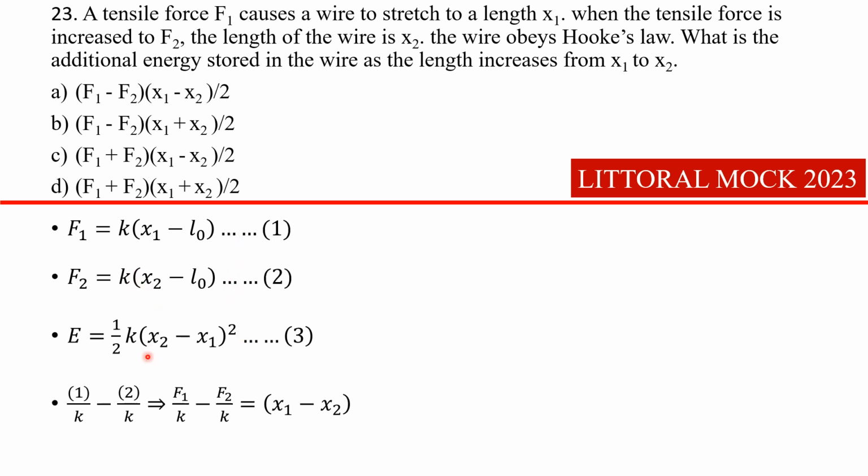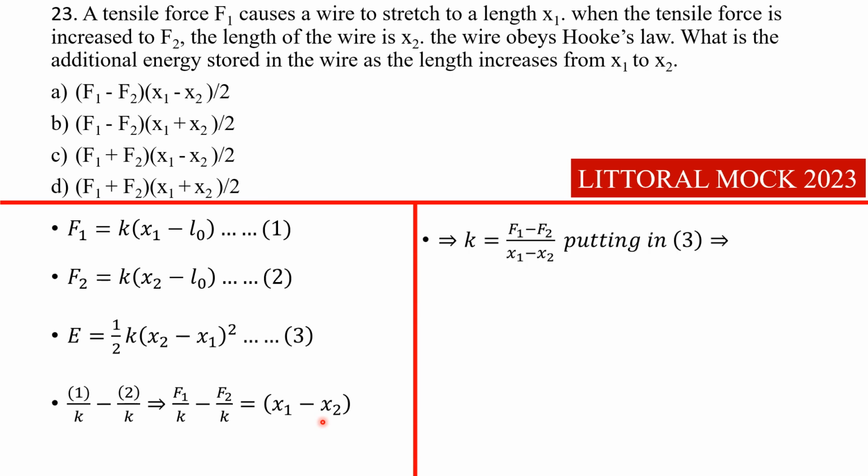So this is our equation 1, this is our equation 2. We can divide all through by k. So you notice that I've divided equation 1 by k and equation 2 by k, and then I basically subtract 2 from 1. Okay, so we are going to get F1 over k minus F2 over k to be equal to x1 minus x2, because this negative L0 goes to this positive L0 down here. Okay, so we now have this. We can go over and say, all right, our k then would be F1 minus F2 over x1 minus x2. Because you're basically coming here and making k the subject.